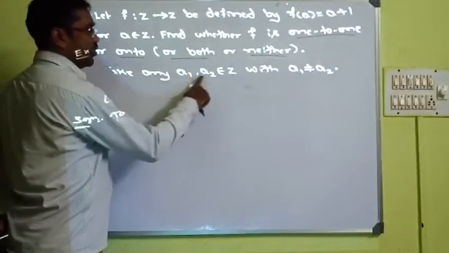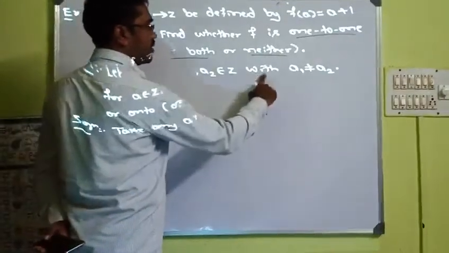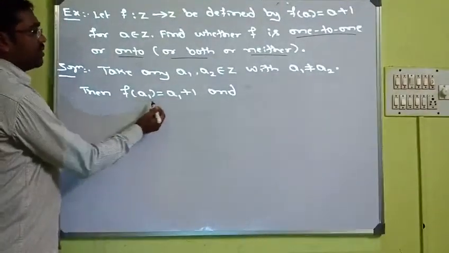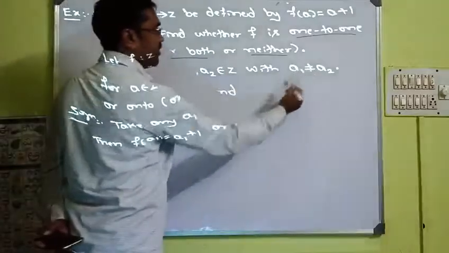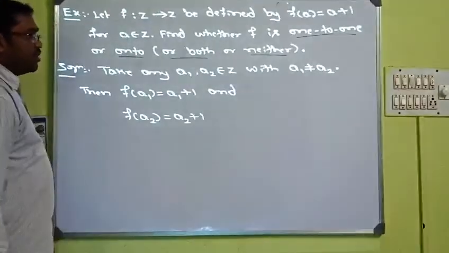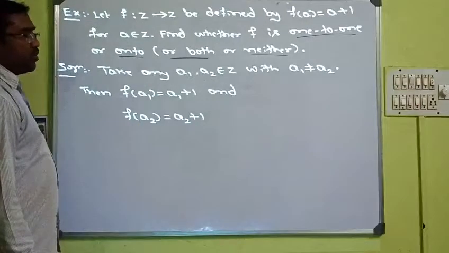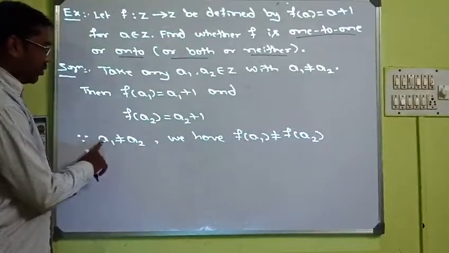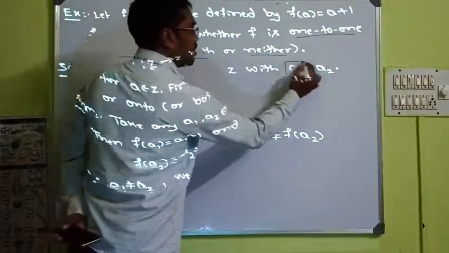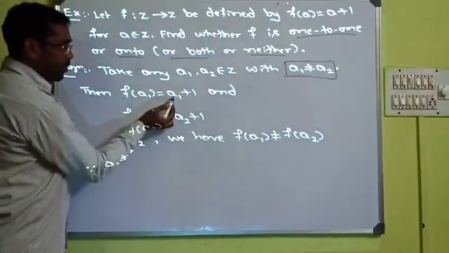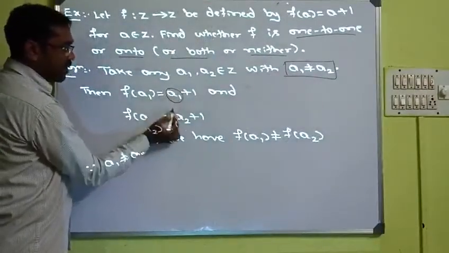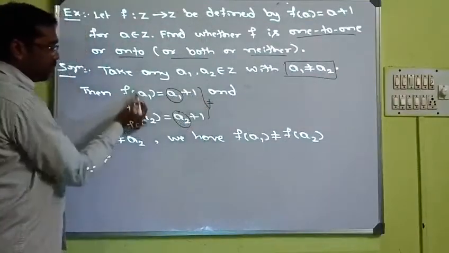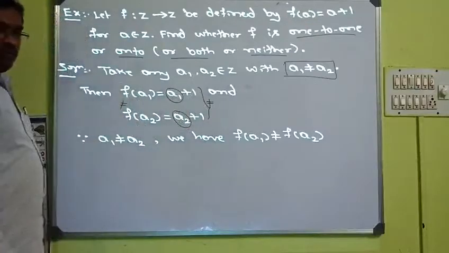Take any two elements from Z with A1 not equal to A2. F of A1 is given by this, and the image of A2 is given by this. To prove 1 to 1, since A1 is not equal to A2, automatically these two images are not equal.